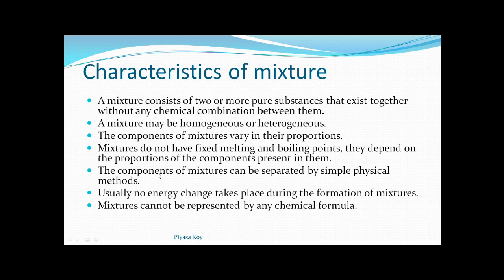Next, the components of mixtures can be separated by simple physical methods. As there is no chemical combination between the components of a mixture, they can easily be separated using simple physical methods. Usually no energy change takes place during the formation of a mixture. No heat change takes place. Mixtures cannot be represented by any chemical formula, as two or more substances are mixed together.